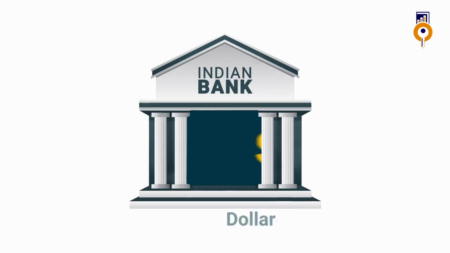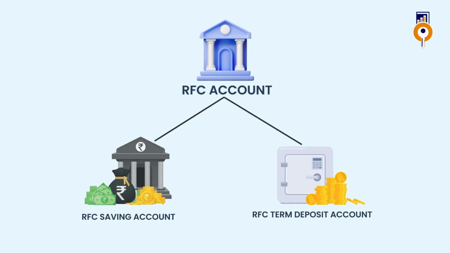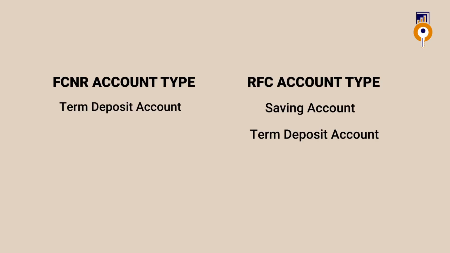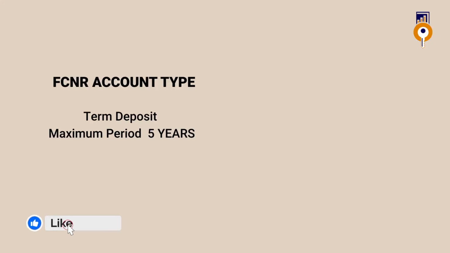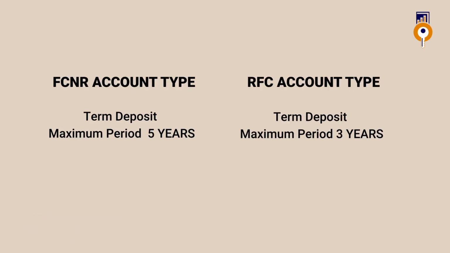Now, in which currencies can you open an RFC account? These accounts can be opened in foreign currencies like GBP, USD, Euros, etc. The RFC account comes in 2 different types: an RFC savings account, or an RFC term deposit account. You can notice that the FCNR account only comes as a term deposit account, whereas an RFC account comes as a savings account and a term deposit account. In an FCNR account, the maximum term deposit period is 5 years, whereas in an RFC account, the term deposit is a maximum of 3 years.